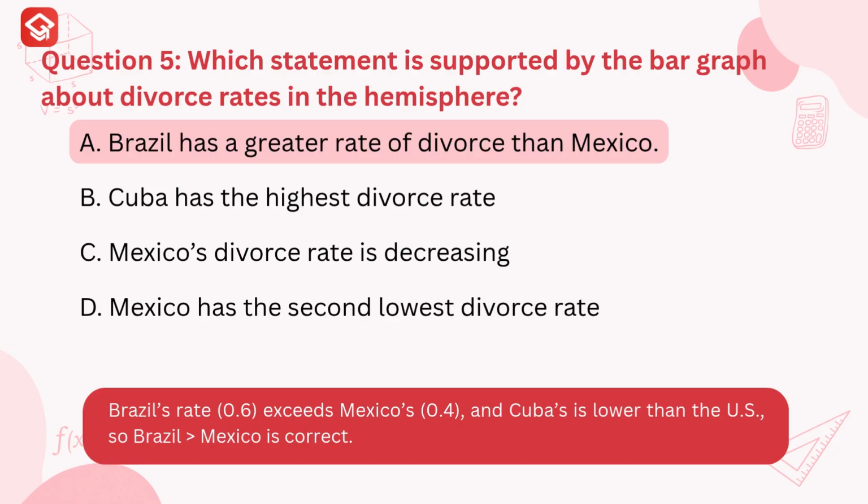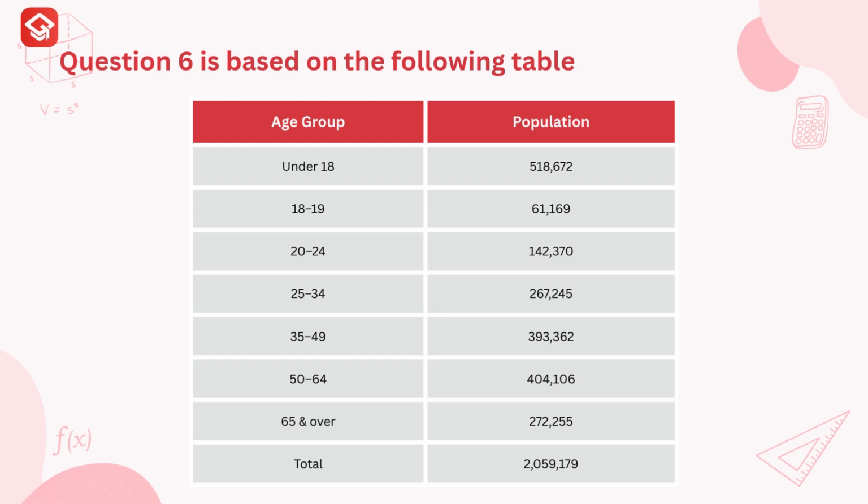The correct answer is A. Brazil has a greater rate of divorce than Mexico. Explanation. The bar graph shows Brazil's divorce rate at 0.6, higher than Mexico's 0.4. Cuba does not have the highest rate, and there's not enough data to determine a trend for Mexico. Mexico has the lowest rate, not second lowest.